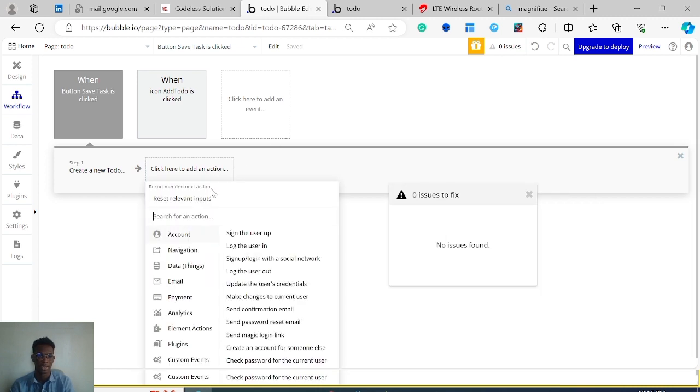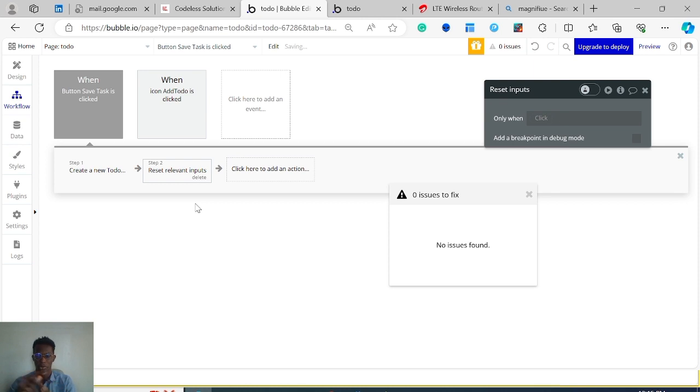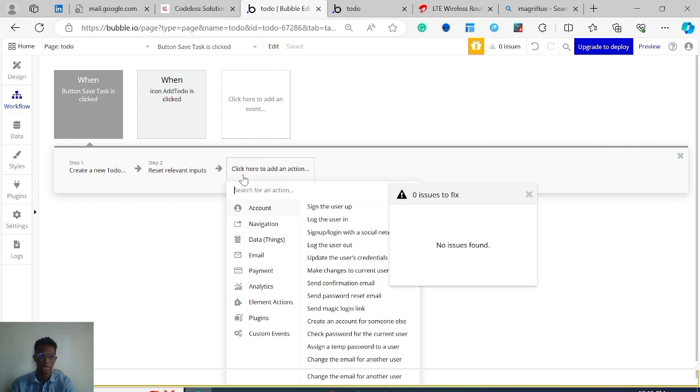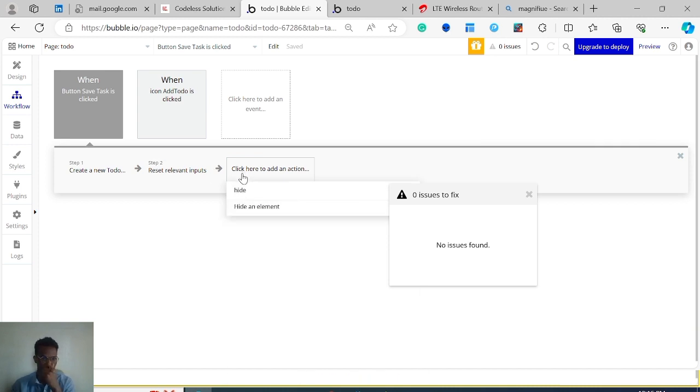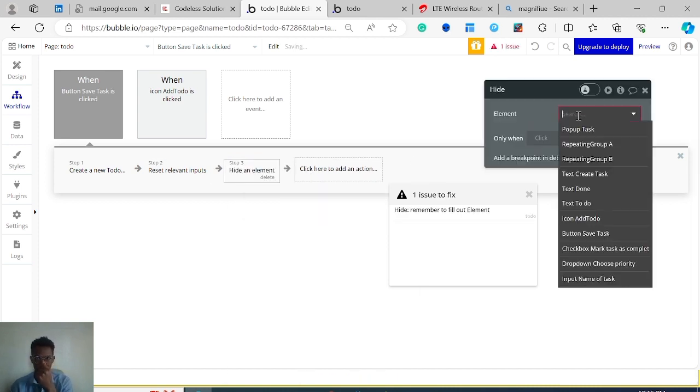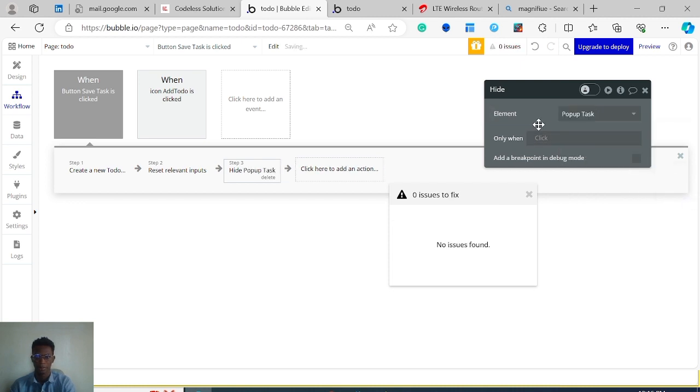it has been created, we want to clear all of the inputs so that the next person using that form has it available, or when you're clicking it again, you have it available, since it's kind of different for each person. But for you, you always want that form to be cleared the next time you want to add a task. And lastly, we want to hide this pop-up that we showed. So after we're done, we just want to hide this pop-up.